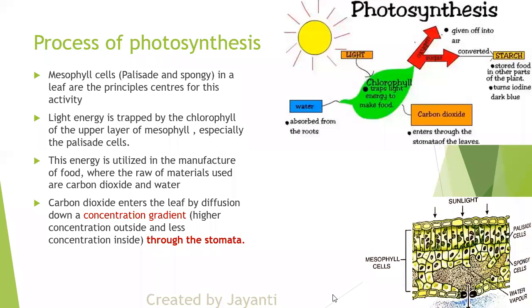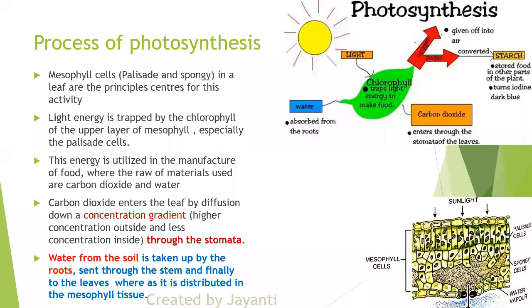So if there is a high CO2 level outside, then the CO2 will enter the leaf through diffusion, because diffusion is a process happening from higher concentration to lower concentration. Okay? Then when CO2 is low, what does it do? It will not take it in through the stomatal opening, it will just release water.